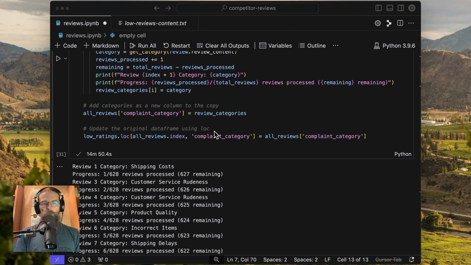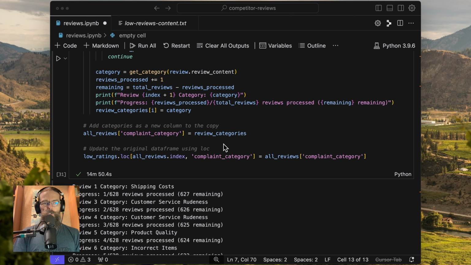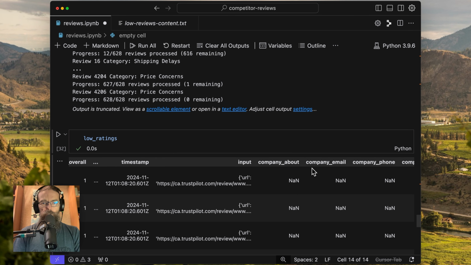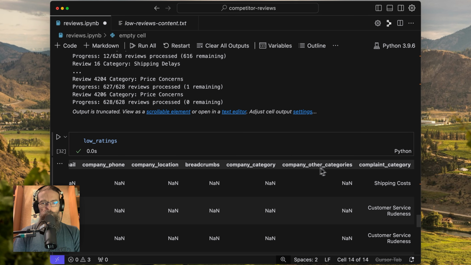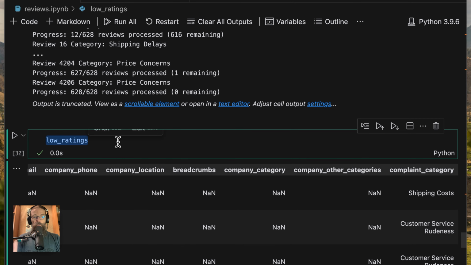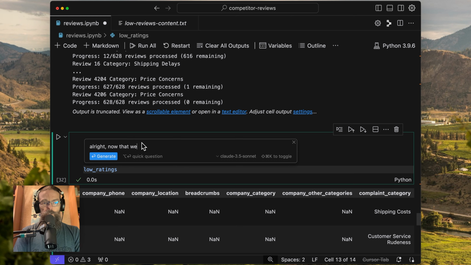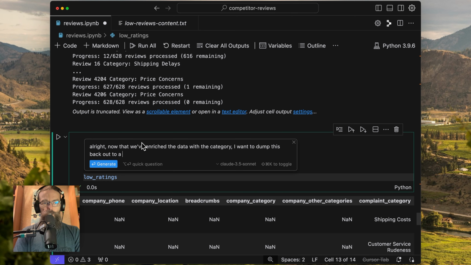So ChatGPT has gone through and categorized all of our complaints into categories. And what I want to do next, scroll through here now, somewhere in here, probably at the very end, complaint category, right there. Perfect. Okay. So what we want to do is, I don't want to have to run this again. So the first thing I'm going to do is say, now that we've enriched the data with the category, I want to dump this back out to a new file just so I don't have to process it again.